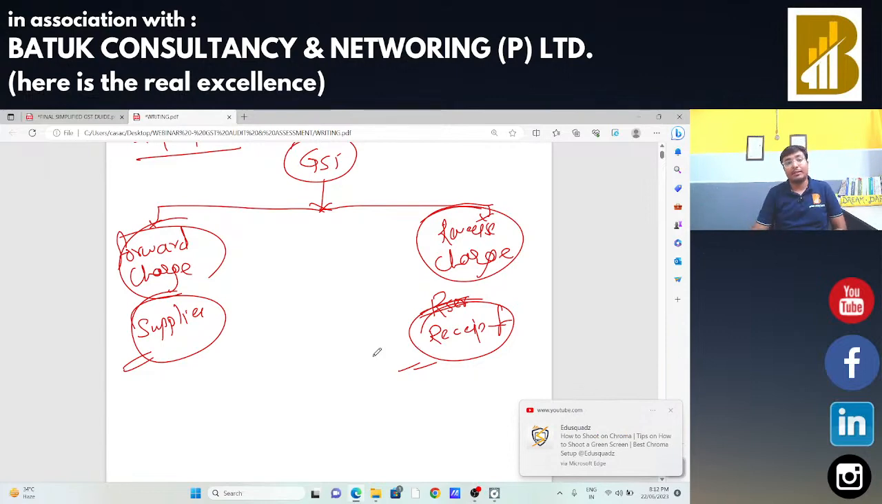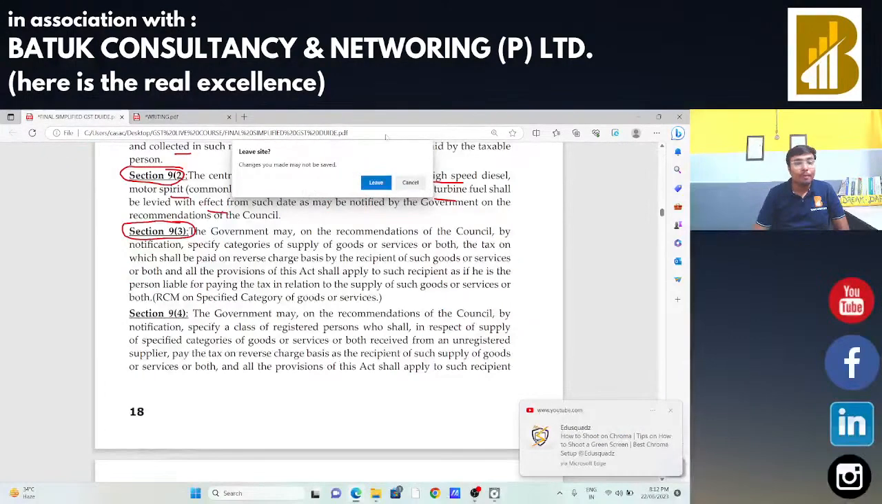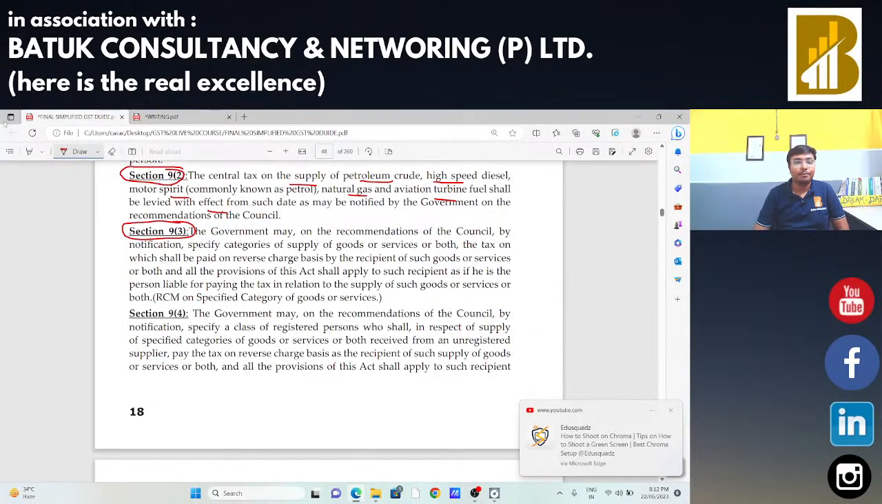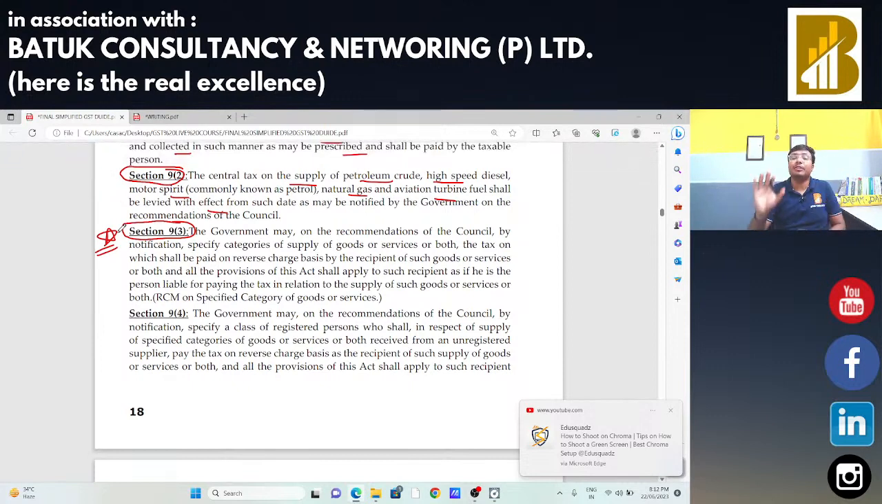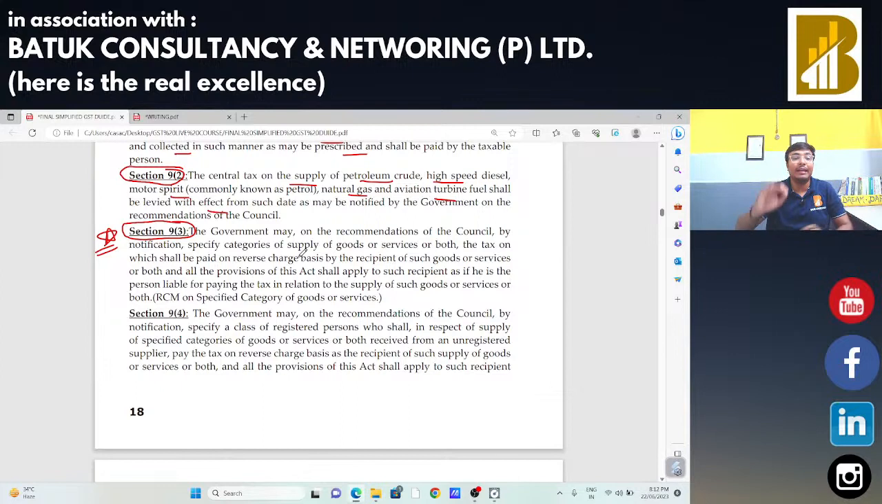Now the question arises: as per section 9 subsection 3, there are certain goods or services specified on which tax is to be paid by the recipient. Okay, that means all those transactions, all those goods, all those services which are specified in section 9 subsection 3 on which tax is to be paid by the recipient. So there is a detailed list there.